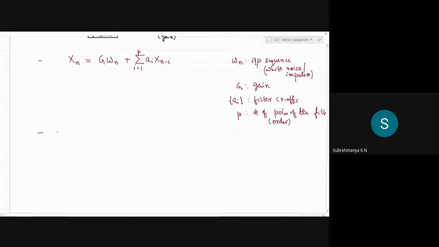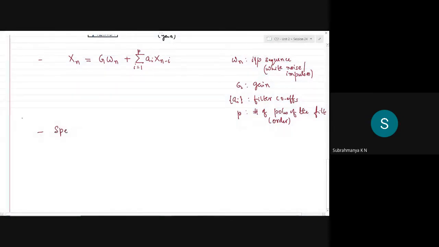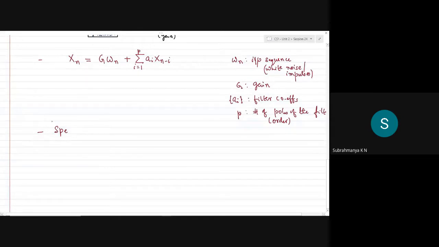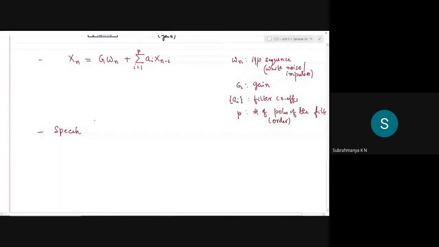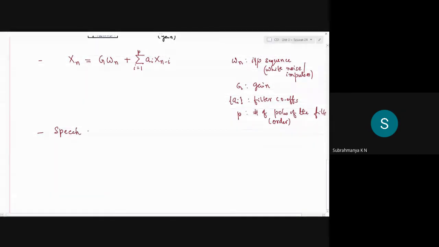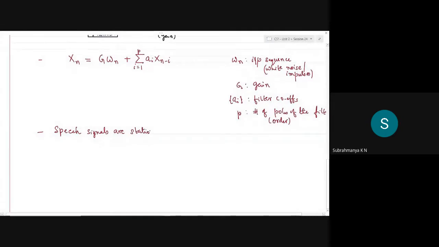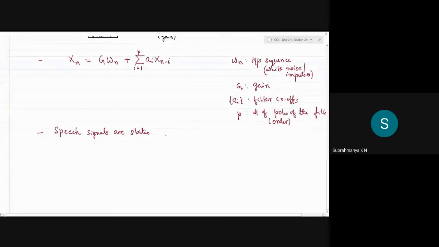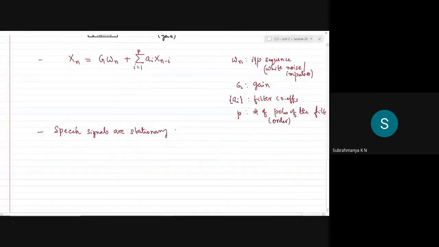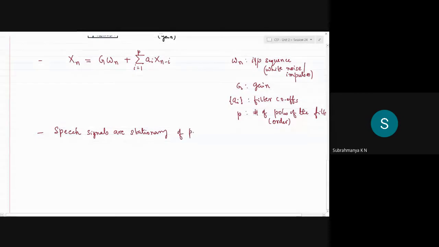So in practical terms, speech signals are, by and large, stationary random processes over short periods of time.